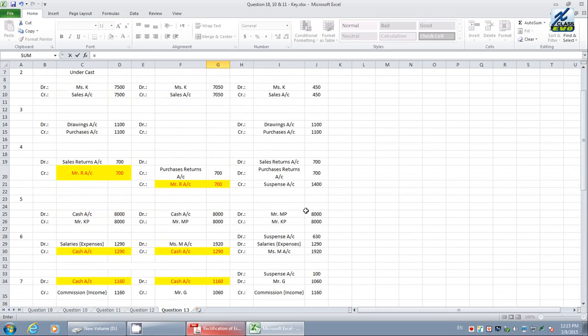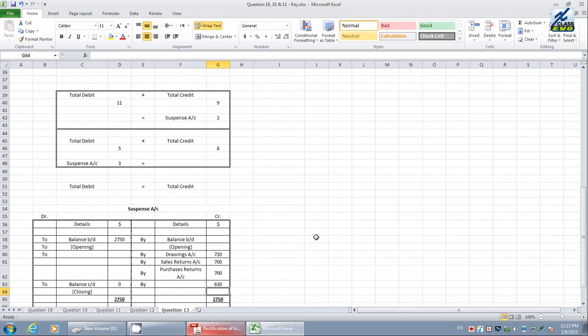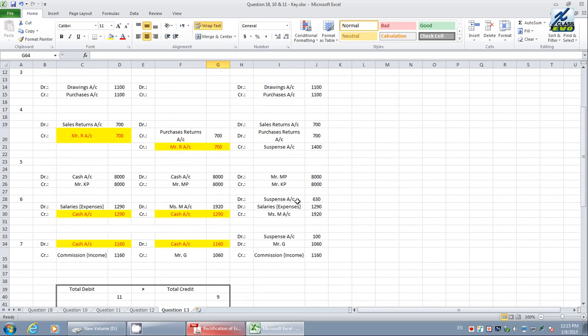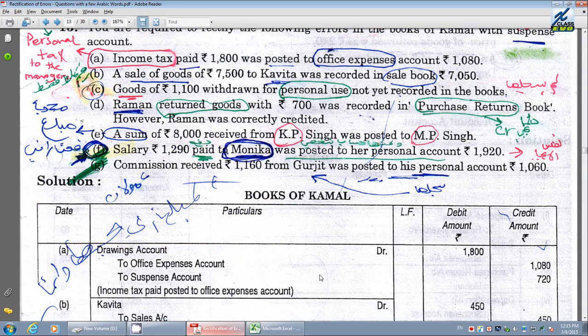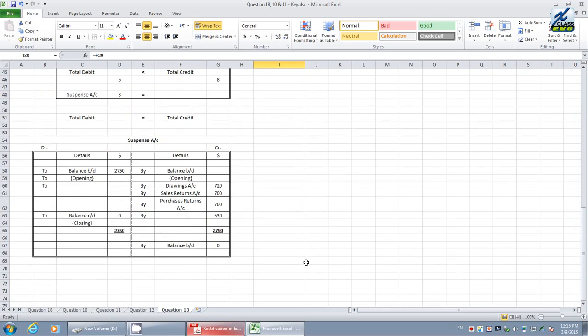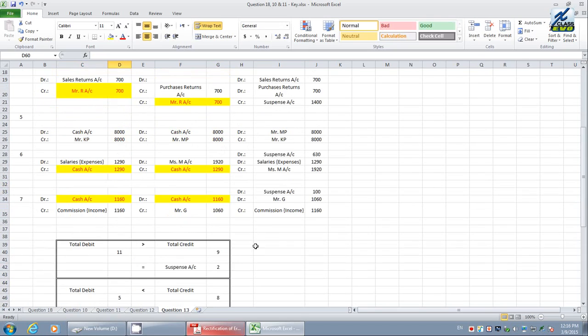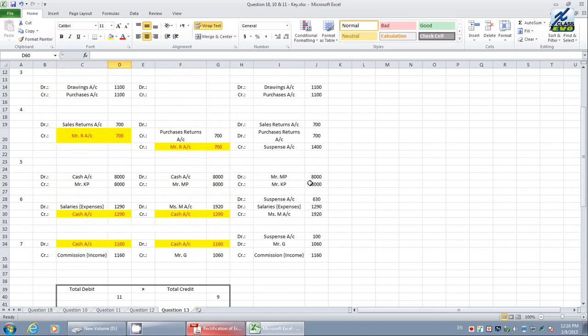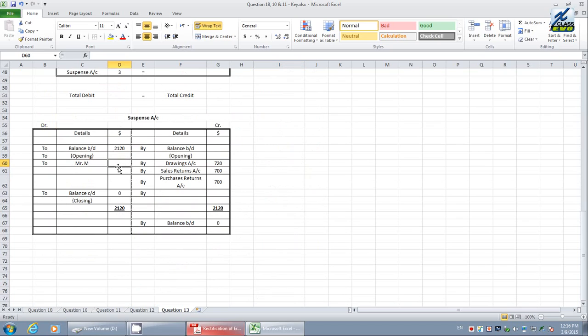Therefore, I would like to post firstly the value of suspense, 630. And what is the reason? Suspense debit value is 630. The reason is Mr. M. I would like to post suspense. What are they saying? Suspense must be debited, for the reason Mr. M. The value I would like to post over here. What is the value here? Suspense debit 630.